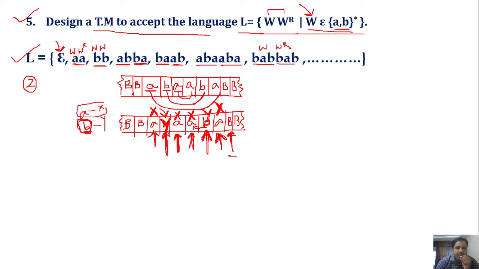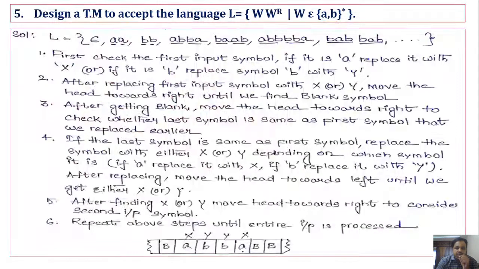Likewise we have to match it. This is the overall logic I explained, and these are the overall steps we generally apply to implement the logic.